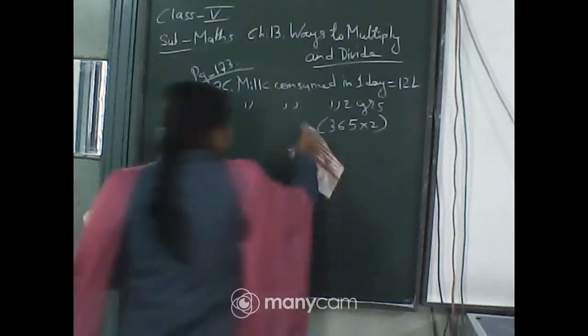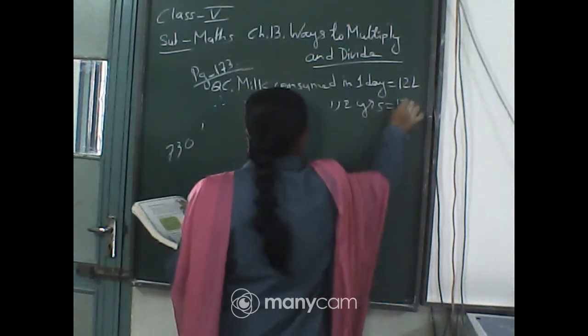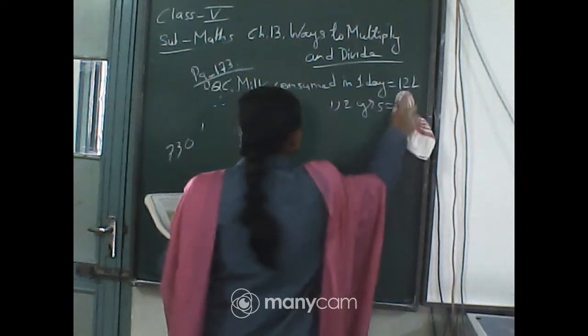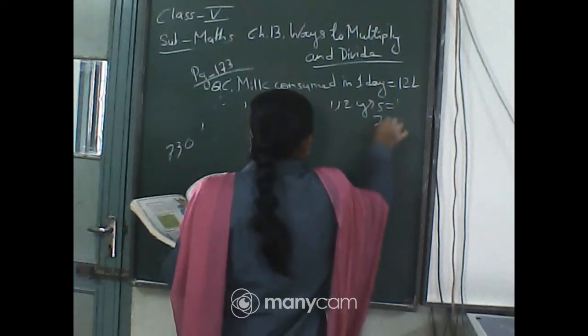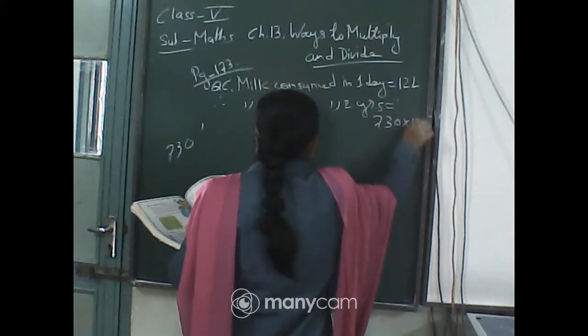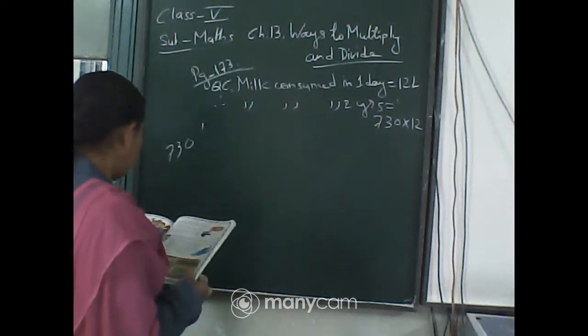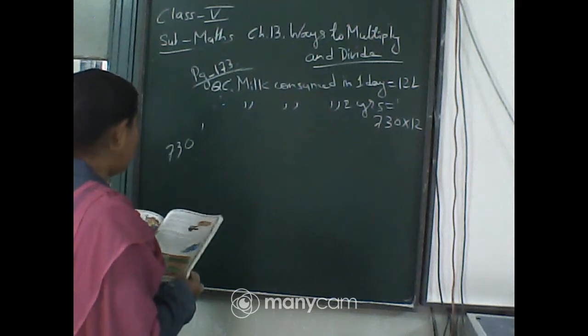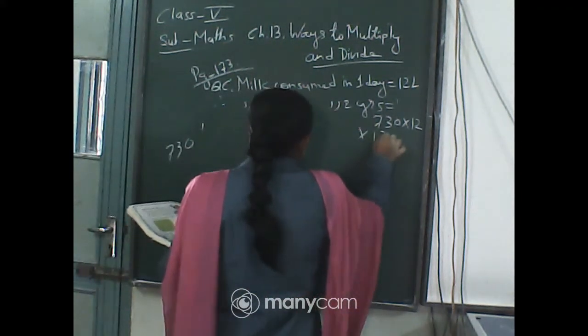So here you write for 2 years is equals to 12 into 730. 12 liter into 730. Okay. So multiply it, you will get the milk the baby elephant is consuming.